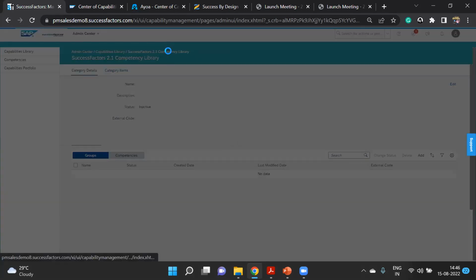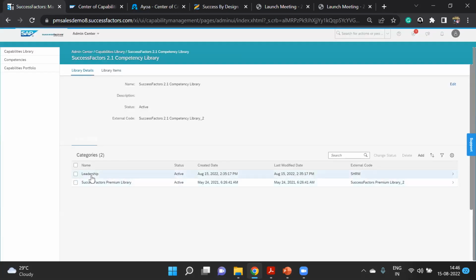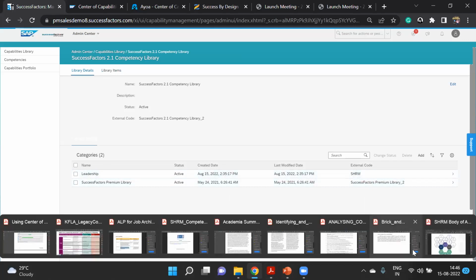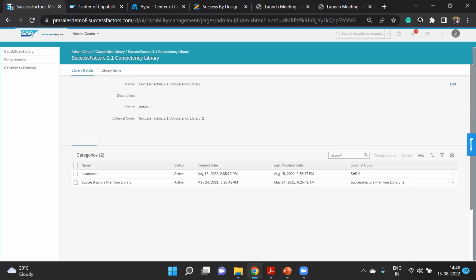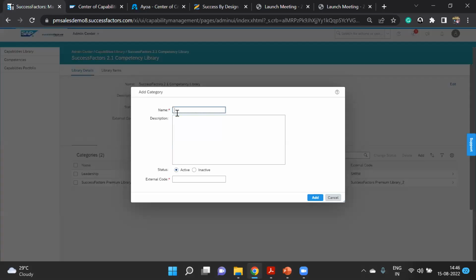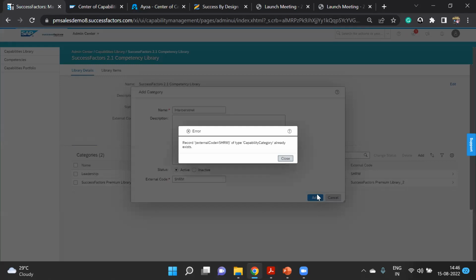Leadership is one category, coming from SHRM. Similarly, following this model, we can have interpersonal and business. Let's try that. Interpersonal, and the description we can write from the library, the SHRM document.